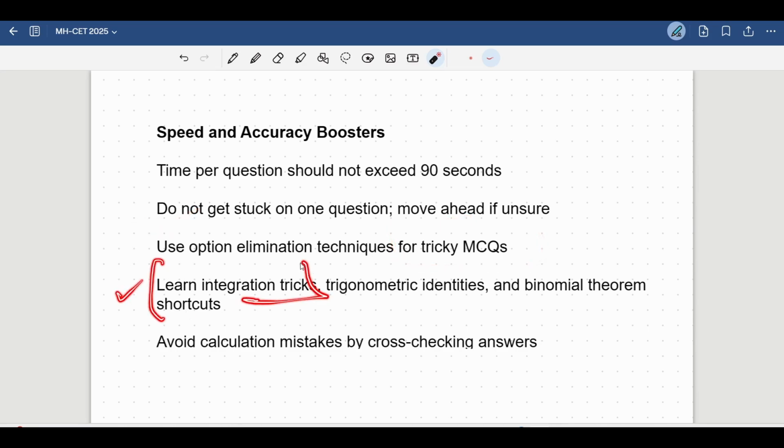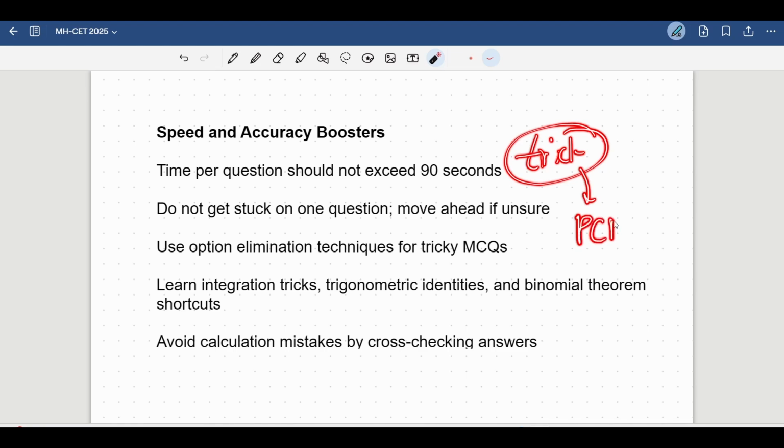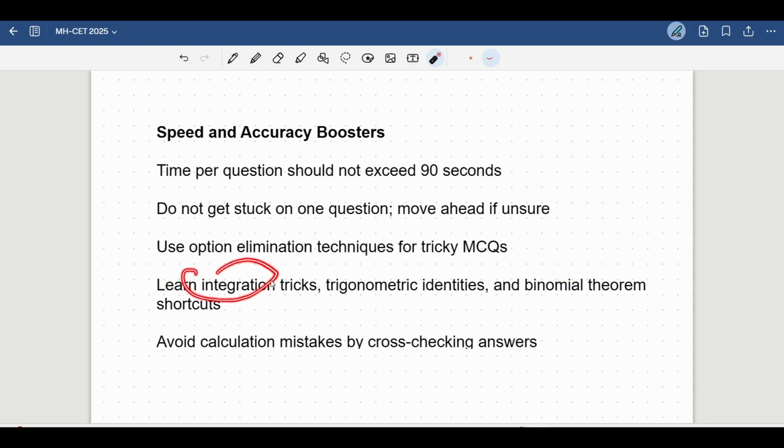Then learning new tricks for integration maths. So I'll be making tricks, shortcut tricks. How do you solve a few questions in short period of time for all the 3 subjects? Don't worry about it. I'll try making a video. But till then, if you want to learn these tricks, you can learn them from any other videos also. Okay. Next is avoiding calculation mistakes.